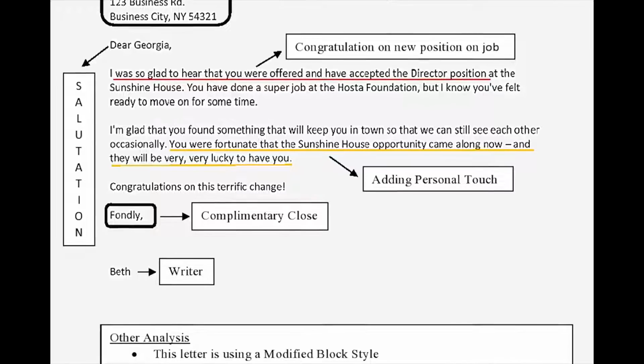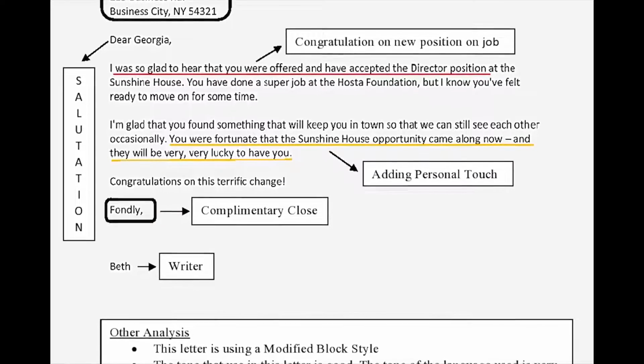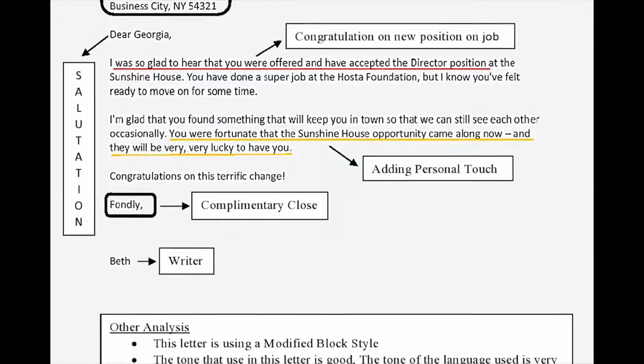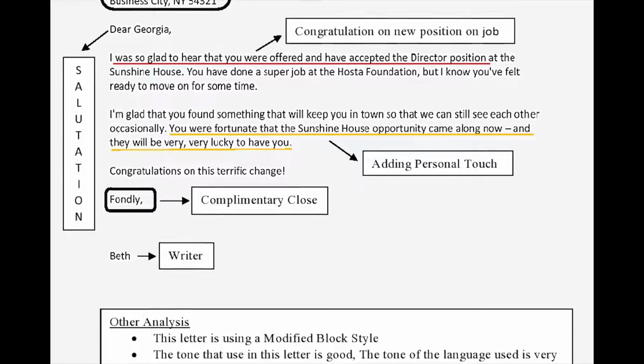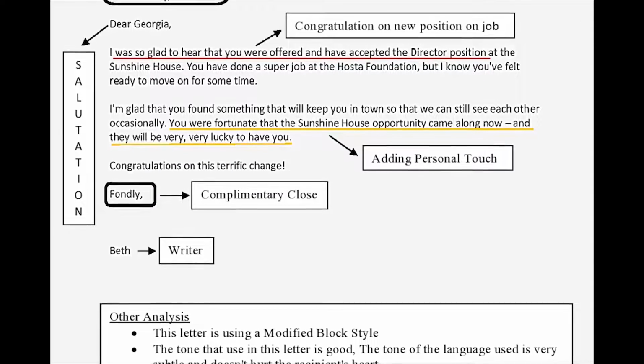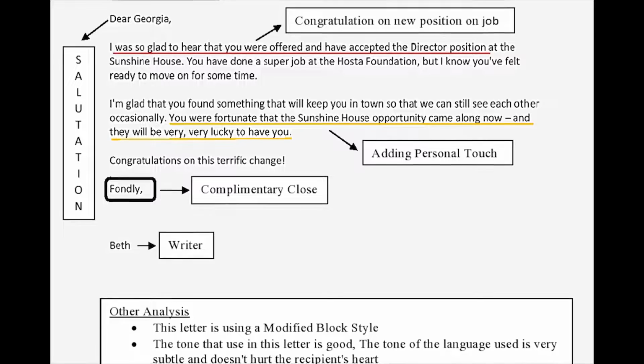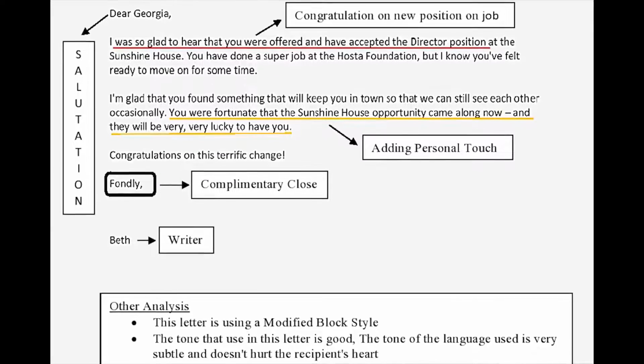Okay, we move to the next, and the next is the tone. The tone used in this letter is good. The tone of the language is very subtle and doesn't hurt the recipient's heart.